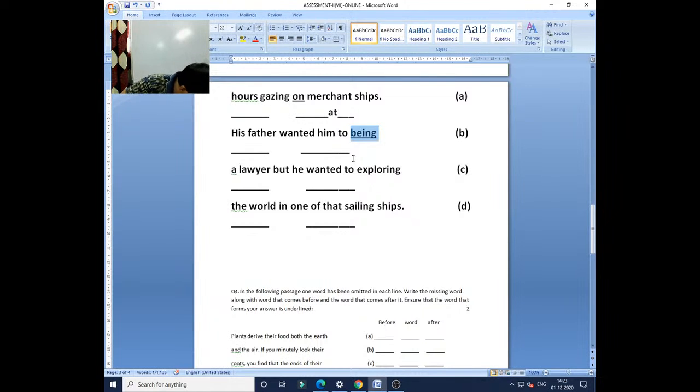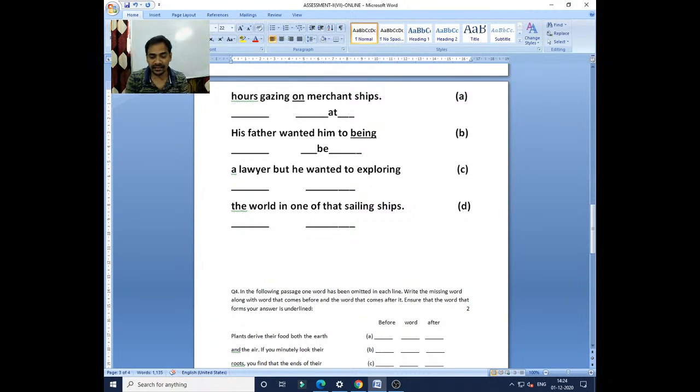Be. Yes, John, Ella is correct. "Being" should become "be". His father wanted him to be a lawyer. Be, I am telling you, is the first form or root verb. From the verb be you can make am, is, are in present tense, and was, were in past tense.